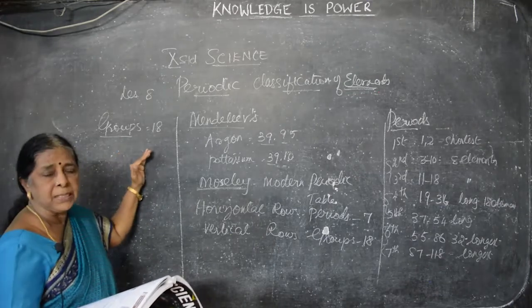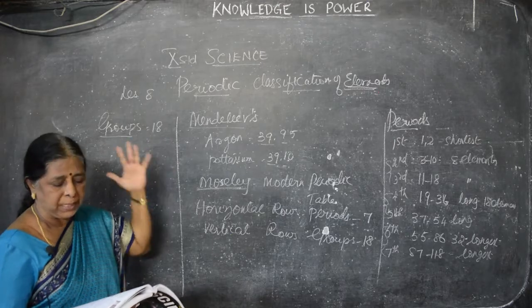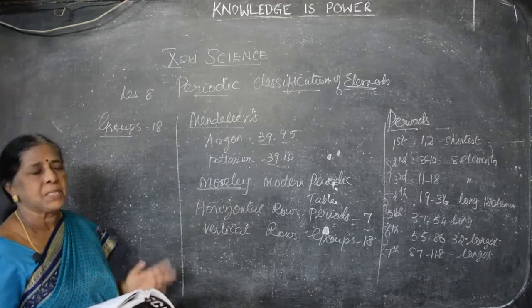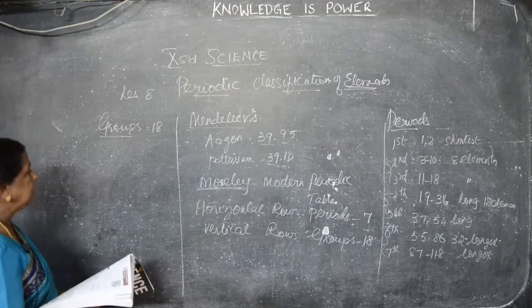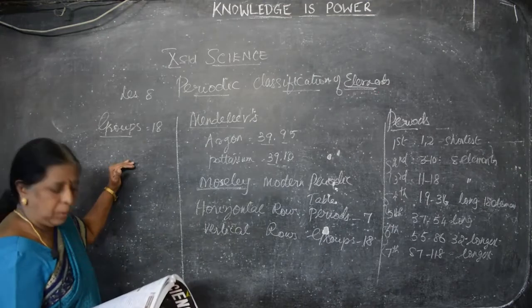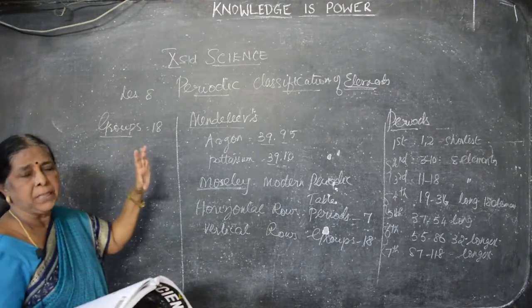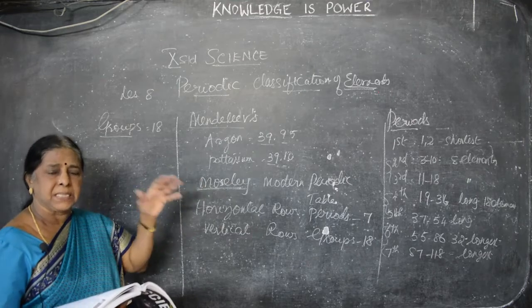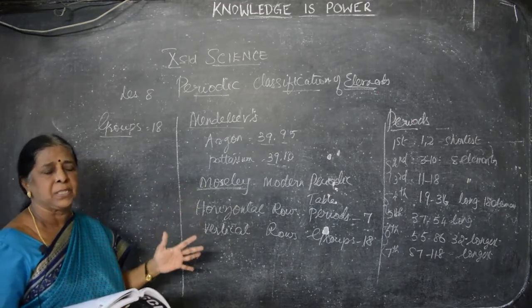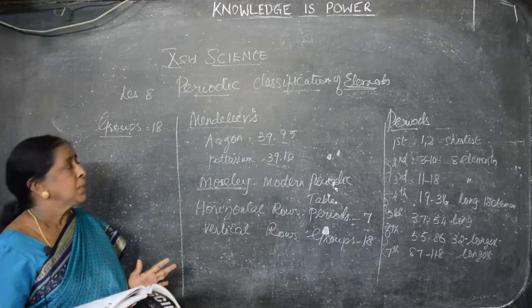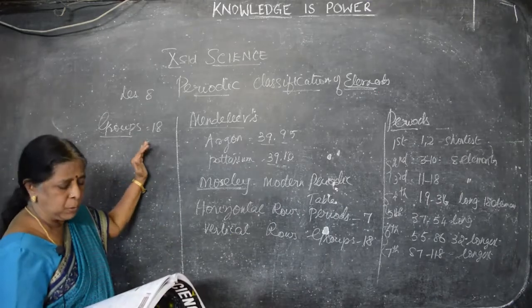And groups 3 to 12, that is group number 3, 4, 5, 6, and so on up to 12, they are transition metals. Group number 13, boron family. That is a family, with the same characteristics. That is the boron family. So group number 13, boron family.